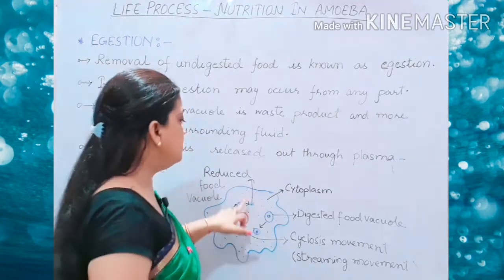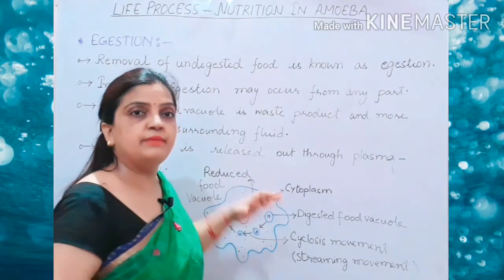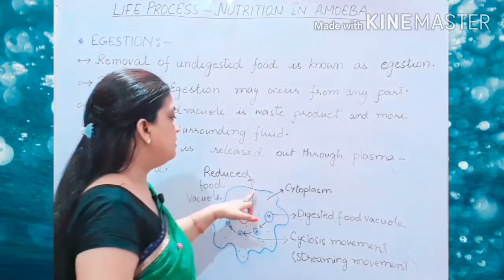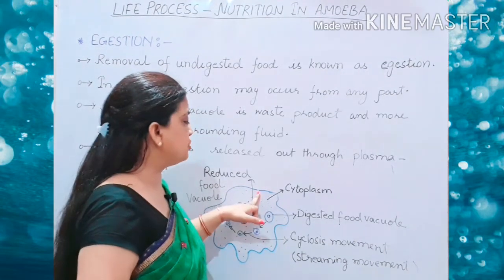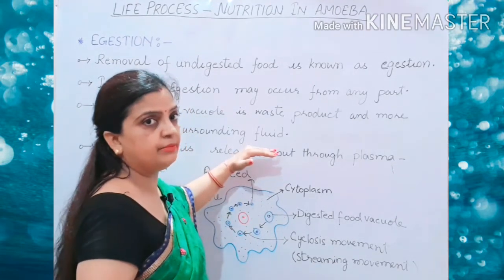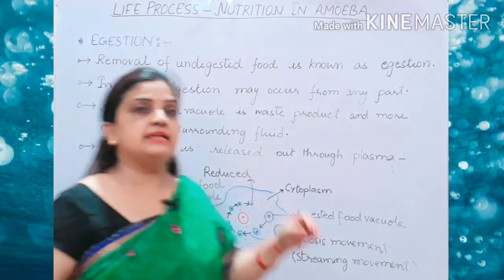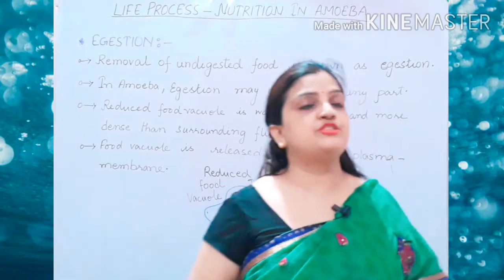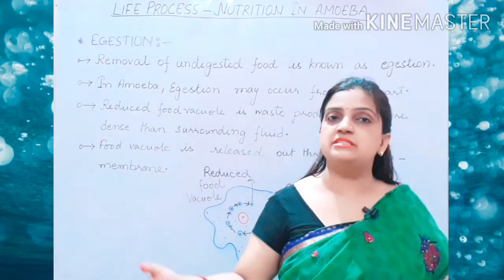Now, what happens, children? When the waste gets accumulated near the plasma membrane, a rupture occurs in the plasma membrane by the process of diffusion and all. Immediately the waste gets collected at the plasma membrane. By the process of diffusion, this waste is released outside the body of amoeba into the external environment. Now the body has completed its process: it has taken food, it has digested food, the food has been absorbed and assimilated, the waste product has been synthesized, and this waste product has also been released out into the stagnant water.